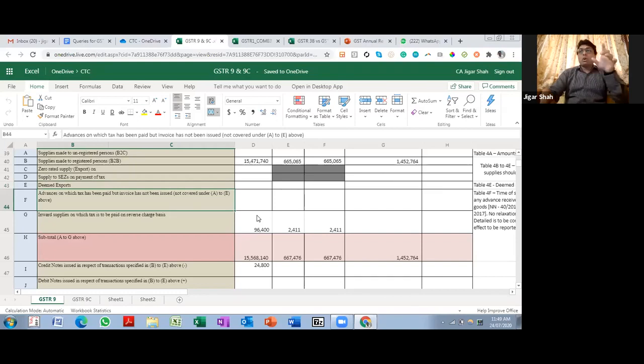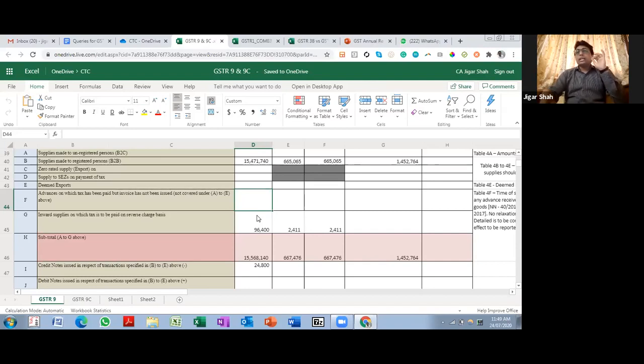So coming to your question, ideally that transaction will come over here, in the auto-populated details. But as you have raised the invoice, in reality you have raised the invoice, it is just that you have skipped it while filing GSTR-1.